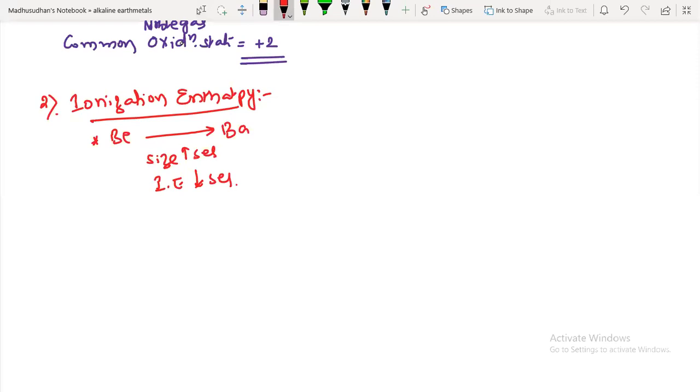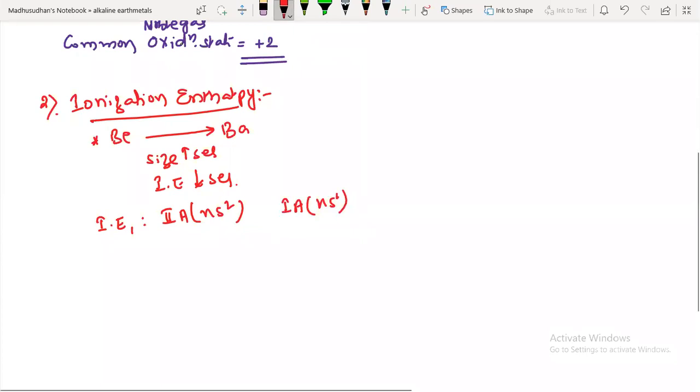Okay. Now compare with the first A group elements. We have two types of ionization energy, right? First ionization energy, if you compare, which is more, tell me, first group or second group? The second group has what type of configuration? ns2 type of configuration. And the first group has ns1 type of configuration. Now tell me which will have more ionization energy? Obviously the second group, right? Because completely filled configurations are more stable.